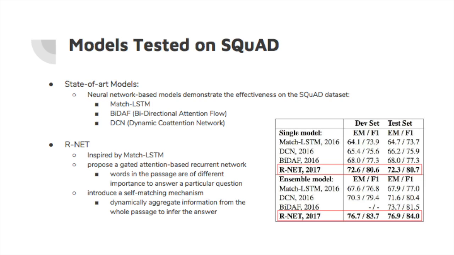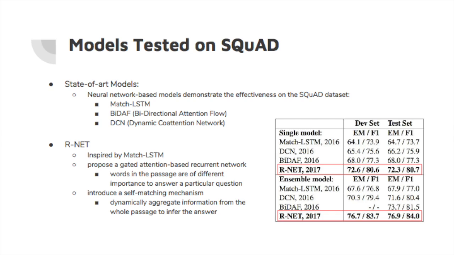There are several models that work on the SQuAD dataset, and neural network-based models are the most effective ones. From the table on the right, we can see that the RNet model has the best performance for both the single and ensemble models. It is inspired by the MatchLSTM model. There are two major contributions of this model.